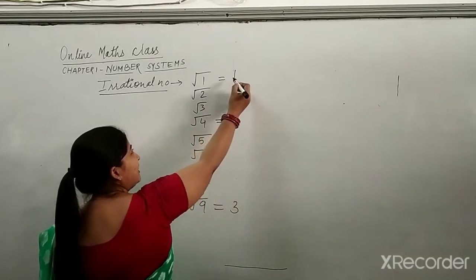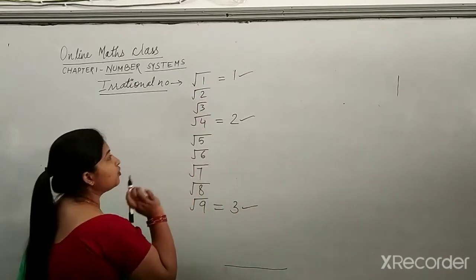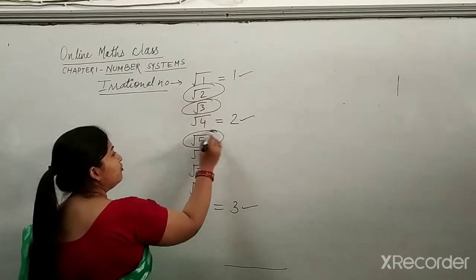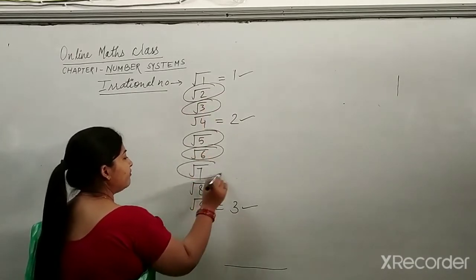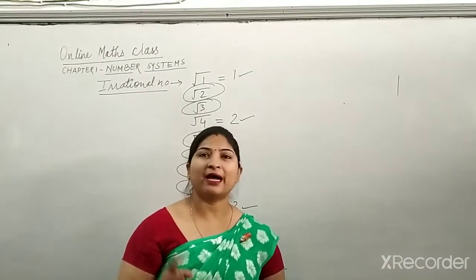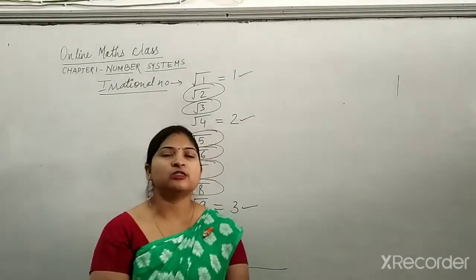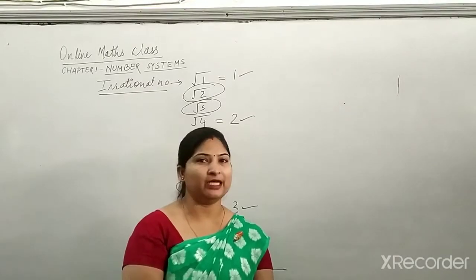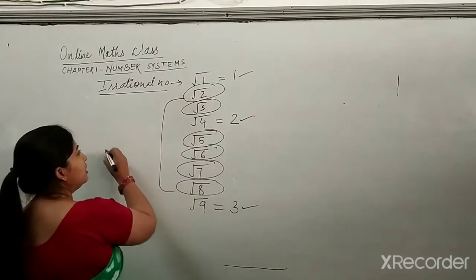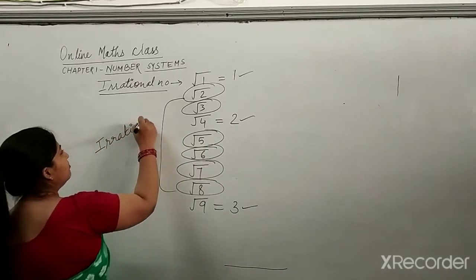But except under root 1, under root 4 and under root 9, all the numbers, root 2, root 3, root 5, root 6, root 7, root 8, when we find their square root by the division method, the value we get is always a non-terminating, non-repeating decimal. That's why all these values are irrational numbers.